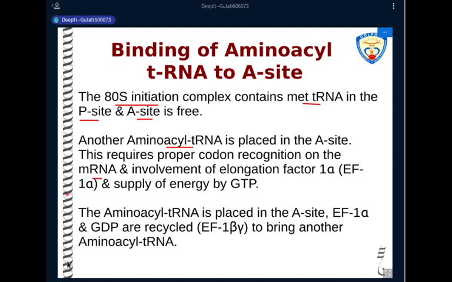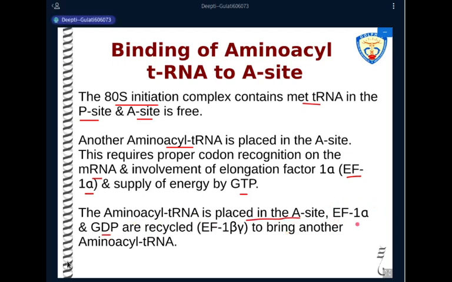This is brought by the elongation factor known as EF1 alpha, and a molecule of GTP, because binding will require energy, and that energy will come from the hydrolysis of GTP. So now this aminoacyl tRNA, using the energy of GTP hydrolysis, is properly placed in the A site.